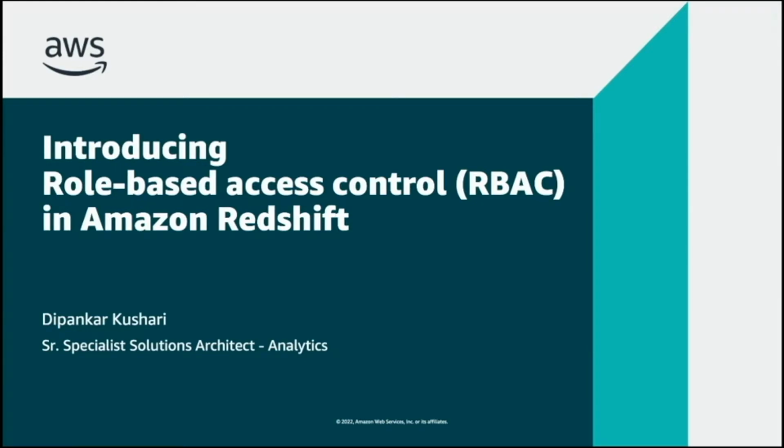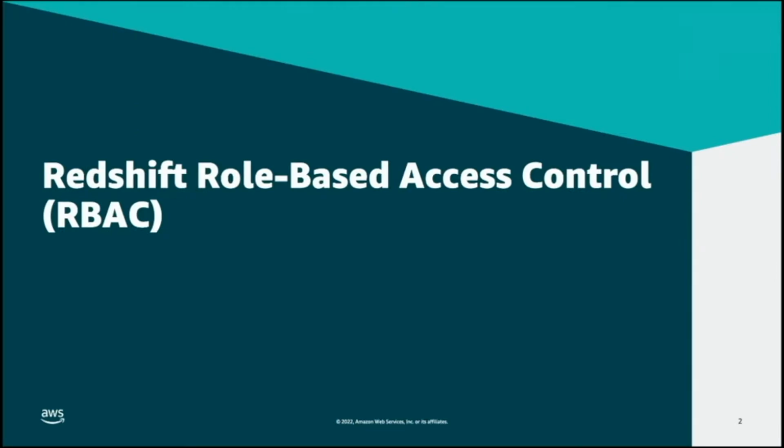I am a senior specialist solutions architect with AWS, and today I'm going to talk about role-based access control or RBAC in Amazon Redshift. I'm also going to show you how you can use role-based access control to manage database privileges in Amazon Redshift. For RBAC, the main idea is to assign privileges to roles and then assign roles to users. And now the user who has been authorized with this role will have all the privileges that this role has.